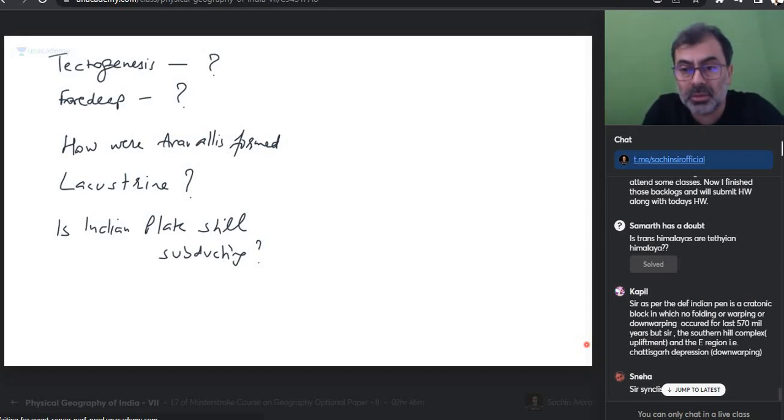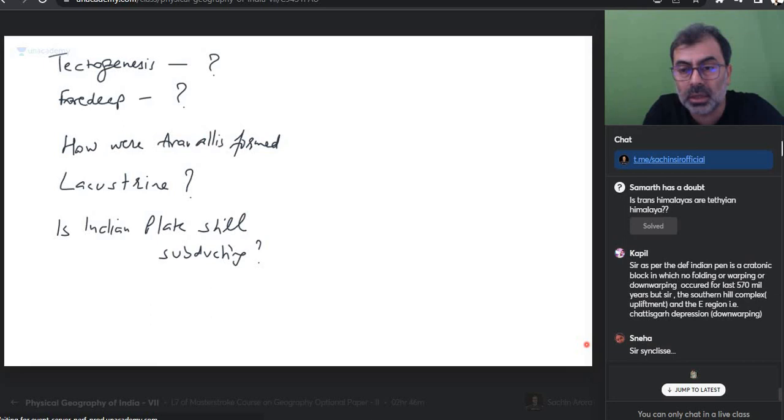So as per the definition, Indian Peninsula is a Cratonic block in which no folding or warping or down warping occurred for a long time. The southern hill complex and eastern region Chhattisgarh is depression, down warping. Okay. Sir, synclize. Sir, what is synclize?